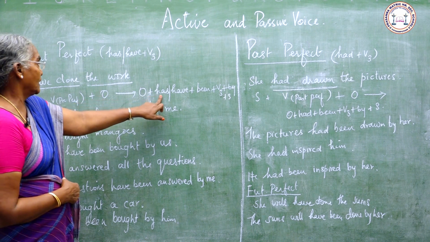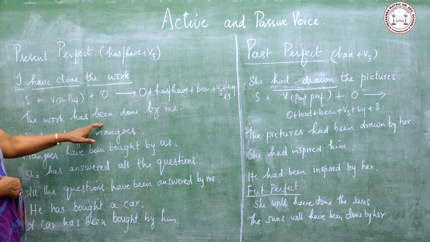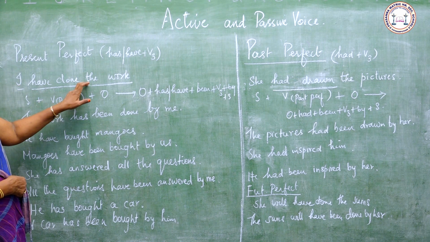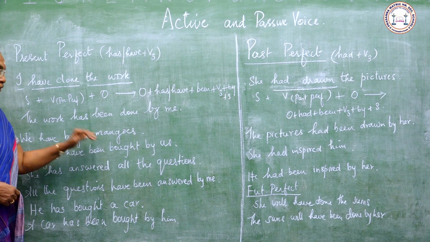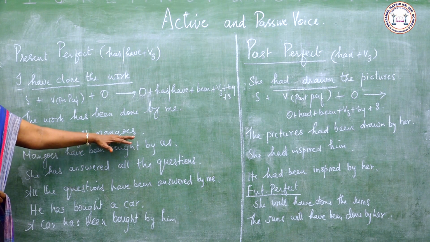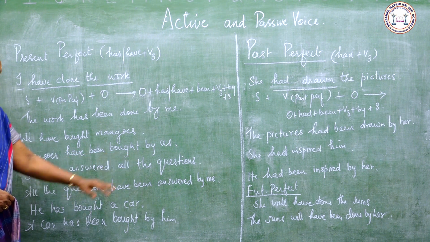We use has because the work is singular. The work has been done by me. We have bought mangoes. Mangoes have been bought by us. Mangoes is plural, so we use have.